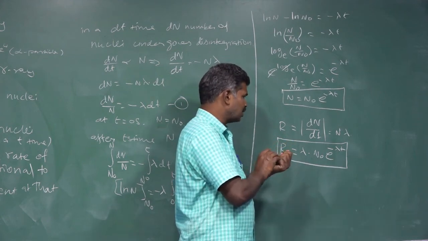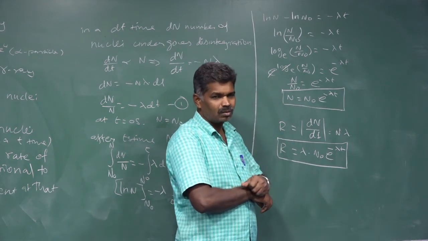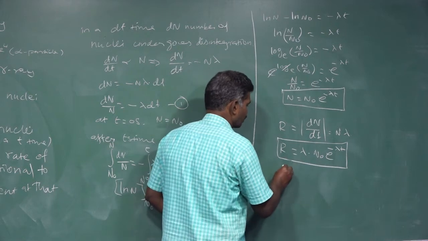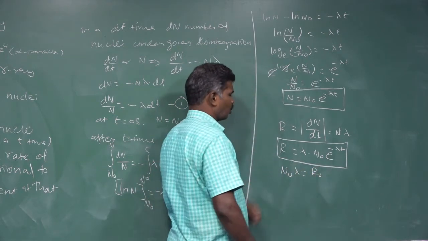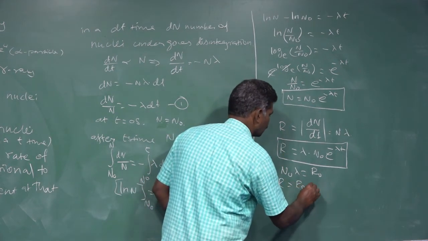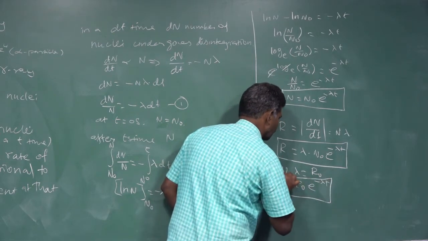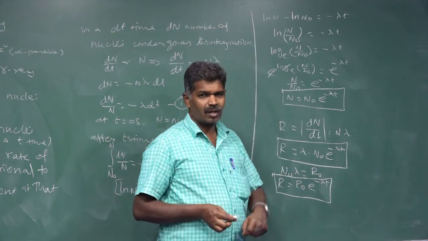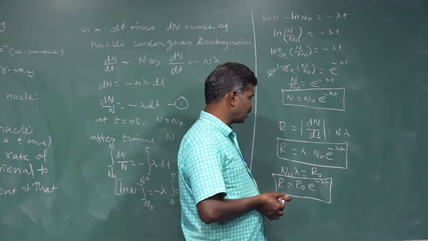Already we have taken that R is equal to N lambda. That's why N naught into lambda can be taken as R naught. So from that, R is equal to R naught e to the power minus lambda t. That R is the activity at present, and R naught is the initial activity.